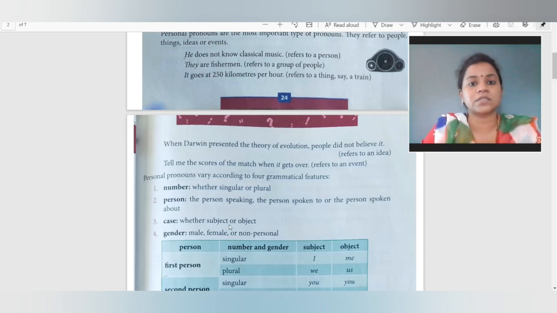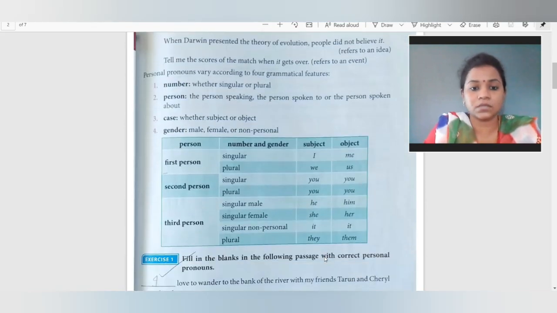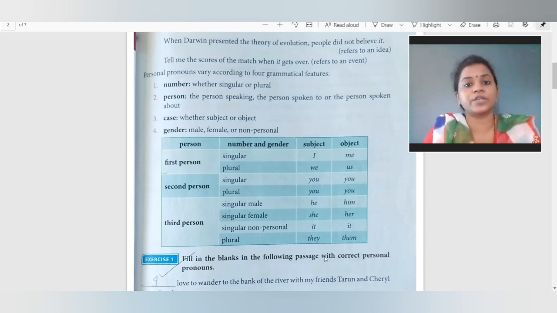Case means whether it is a subject or an object. That you know very well. What is the subject? The main part of the sentence is the subject, and the details which we give about the subject is the object. Gender, you know, male, female, and non-person, that is neuter. So here they have given you a box, that is person, that goes number and gender, subject or object. So first person, if it is singular, we will obviously use for that I, and for object we use me.